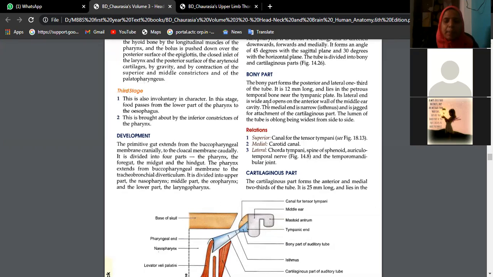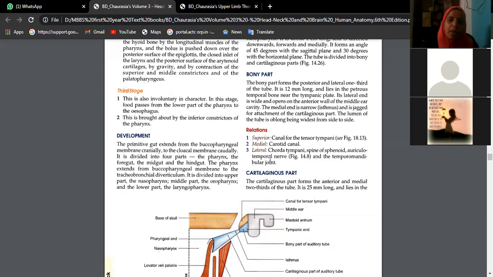It lies in the petrous part of the temporal bone near the tympanic plate. The lateral end is wide and it opens into the anterior wall of the middle ear cavity. The medial end is narrow. Then try to see the relations. Superiorly, it is related to the canal of tensor tympani. Here it is shown for our convenience. Medially, it is related to the carotid canal.